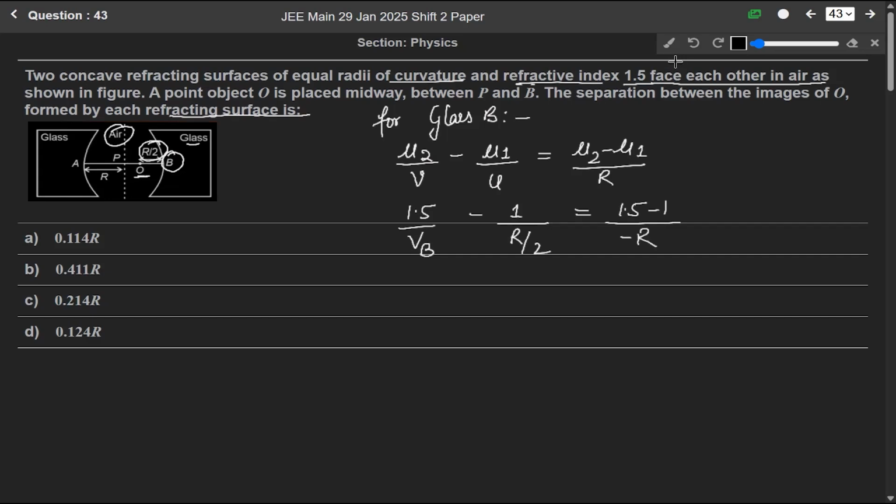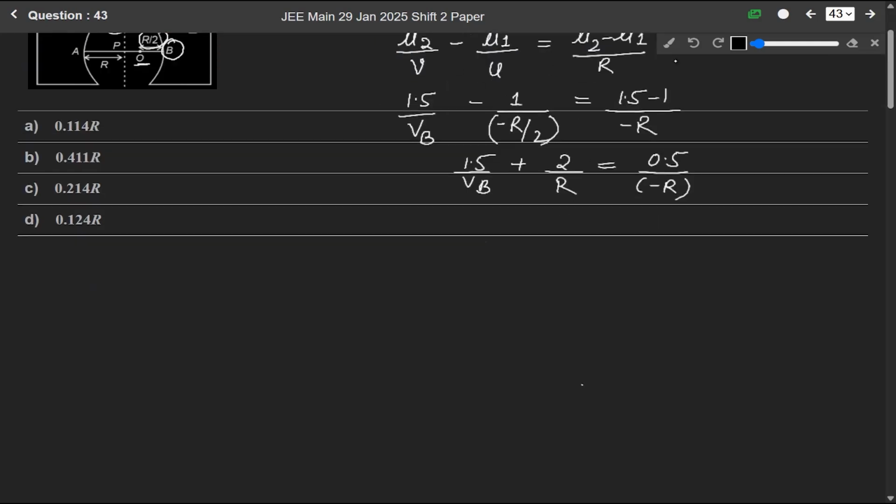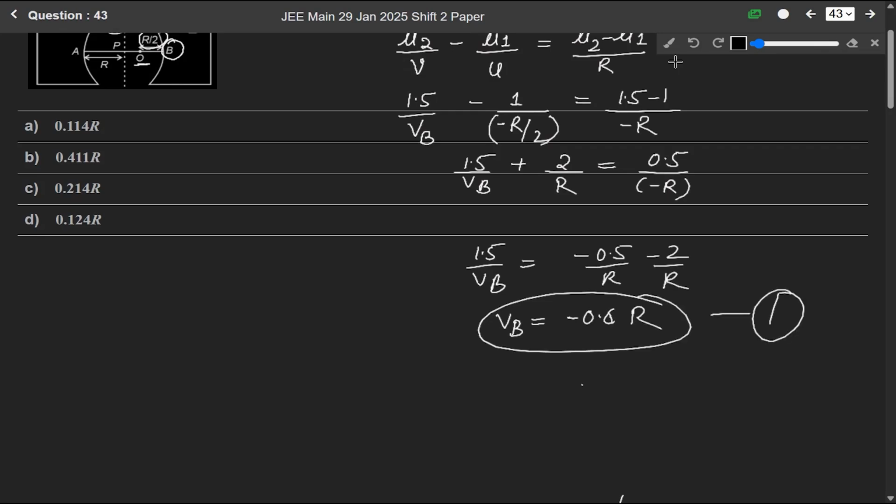So solving it we get 1.5 over vb, and here it will be minus according to sign convention, so minus minus will be plus, so it will be 2 over r, it will be 0.5 over minus of r. So when we solve it, we get 1.5 over VB will be equals to minus 0.5 over R minus 2 over R. So for this, VB will be equals to minus of 0.6 R. Let us say this is equation number 1.